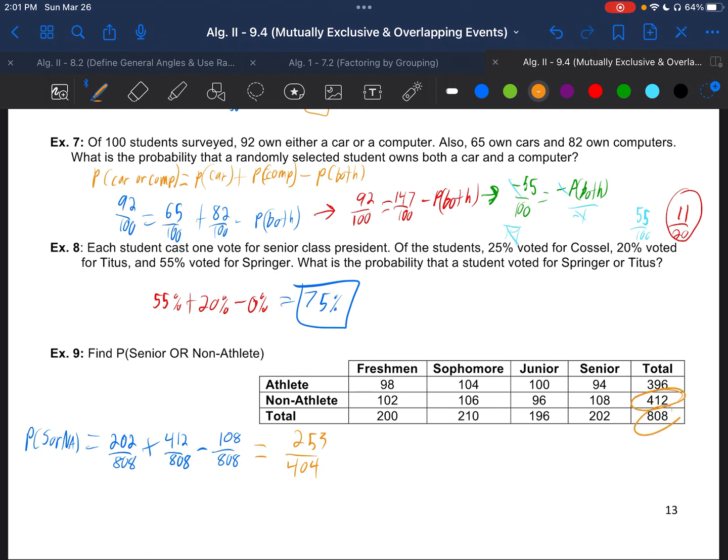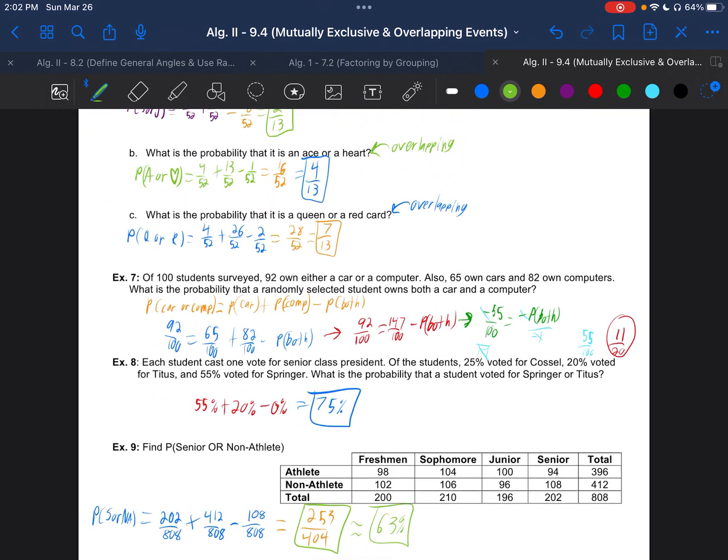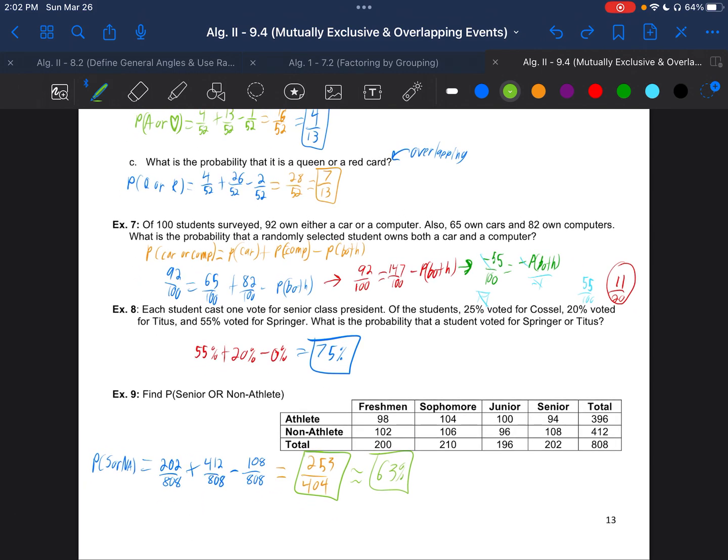The non-athletes, 412, divided by the 808 total students, and subtract the overlap of 108 seniors that are non-athletes away from that. So then if you wanted to put this in a percentage, which you don't have to, but you could, it would be 63%. Once again, just like on the others, minus this one where it's given to us in percent, you could just leave it as a fraction. All right, that is it for section 9.4.